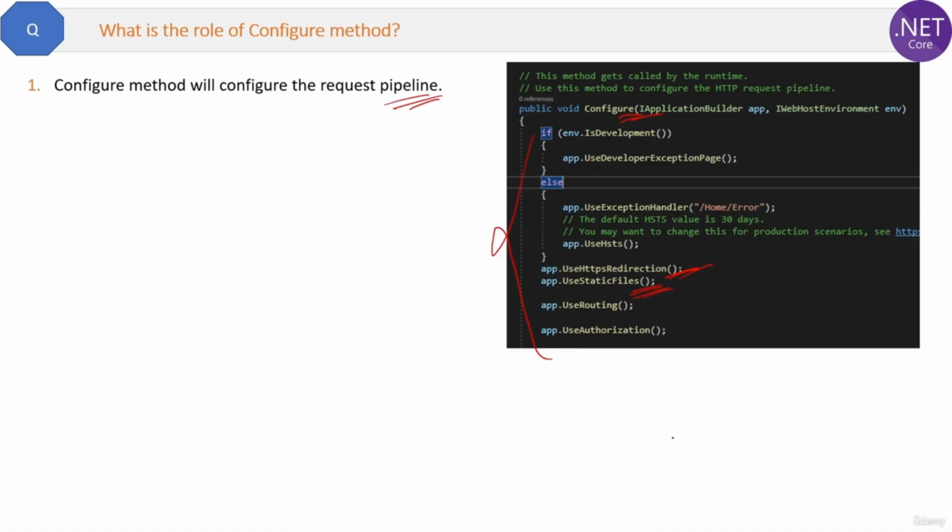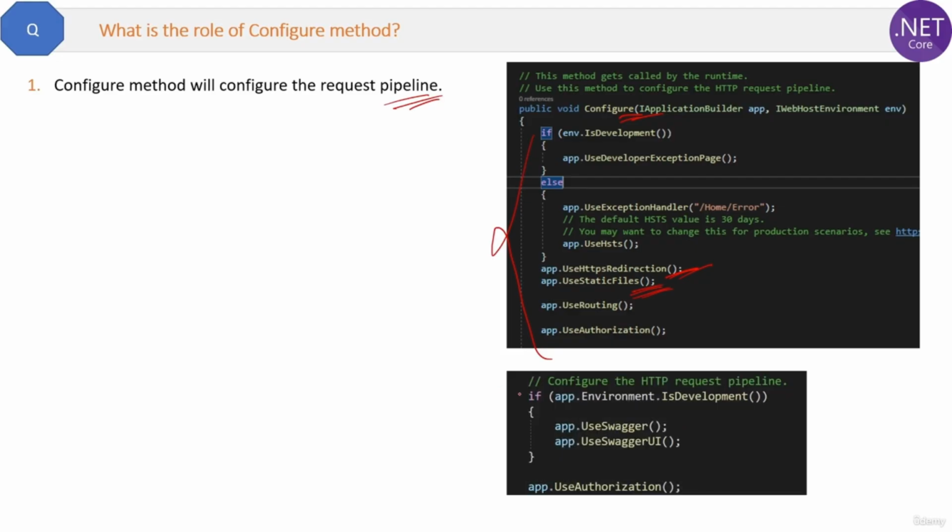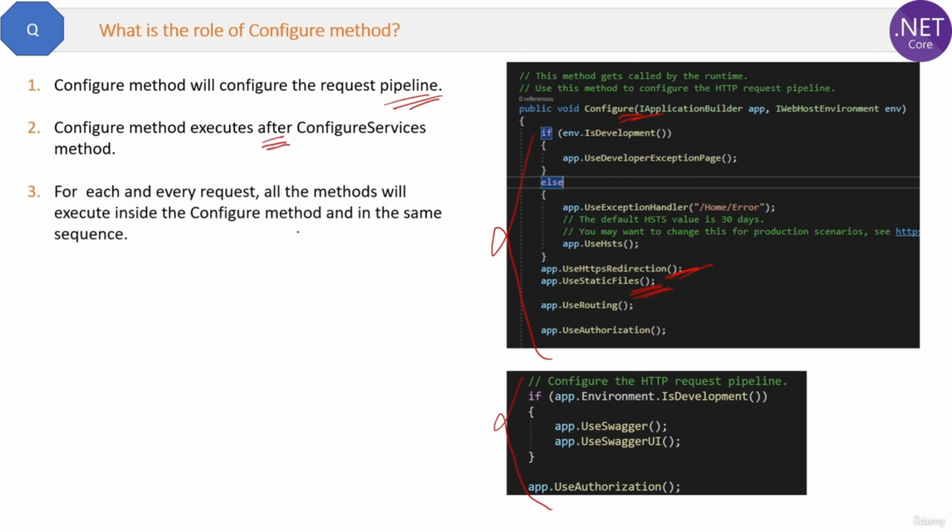From .NET 6.0 the configure method is also removed, and these methods are directly placed inside the main method of the program file, like this. Now a few more points: configure method executes after configure services method. For each and every request all the methods will execute inside the configure method in the same sequence. Therefore no method is optional here, like in the case of configure services where we have that optional scenario, right?